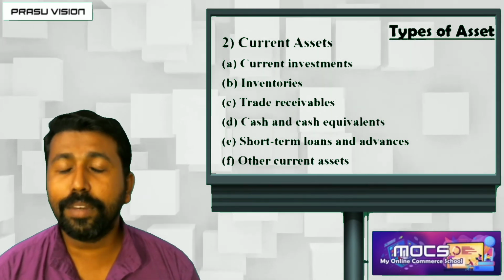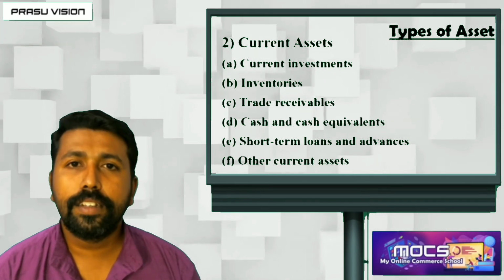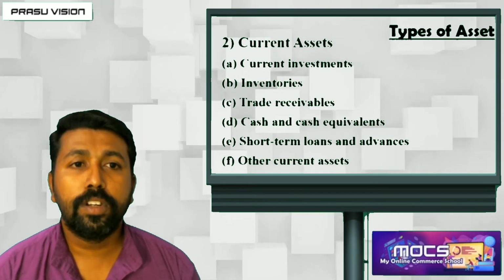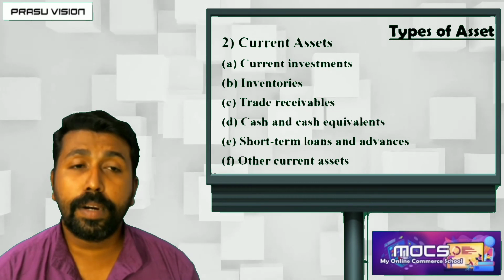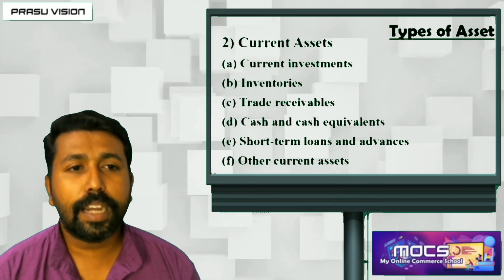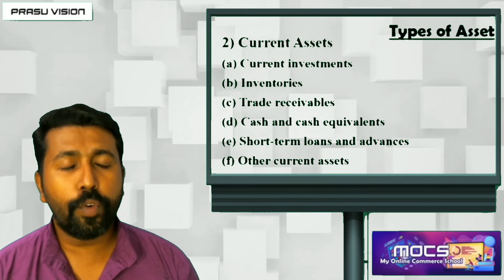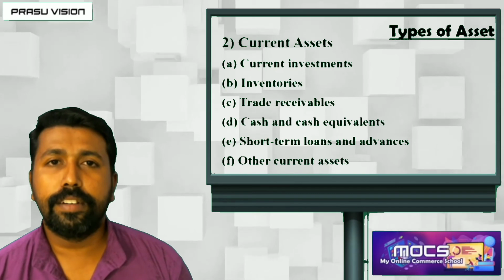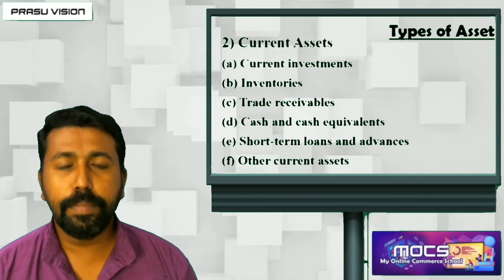Inventory is another term for stock. It includes stock of raw material, stock of finished goods, stock of work in progress, stock of loose tools, spares and parts, everything comes under inventory. Trade receivable, you know very well, is otherwise known as account receivable. And trade receivable includes debtors and bills receivable.